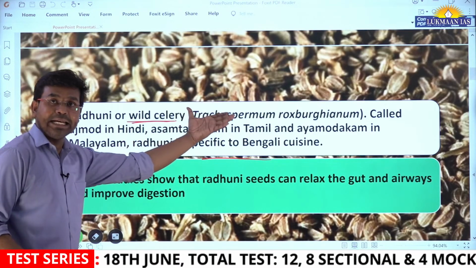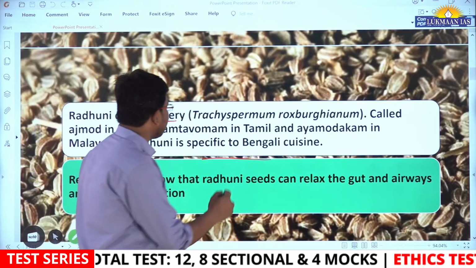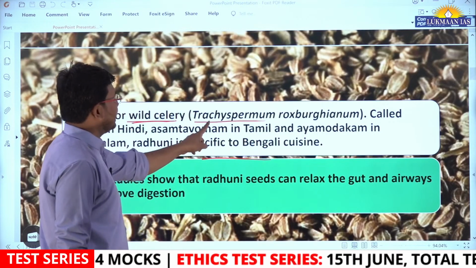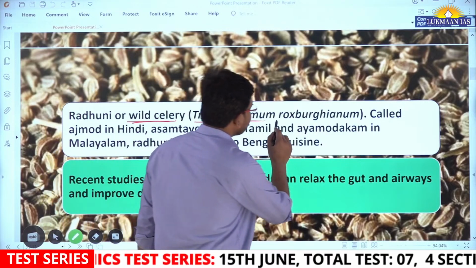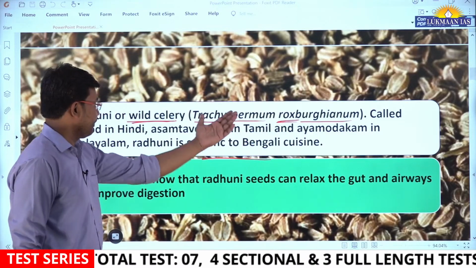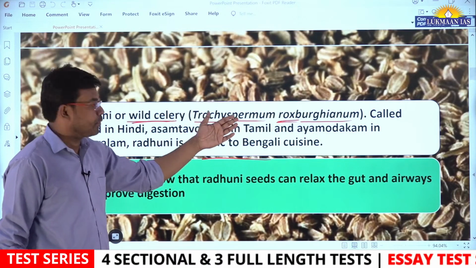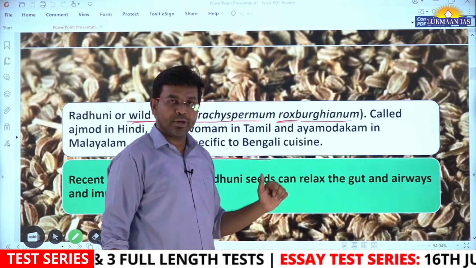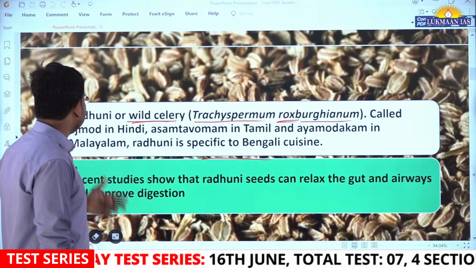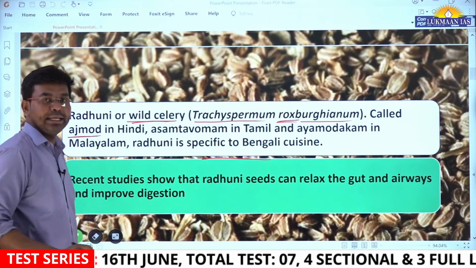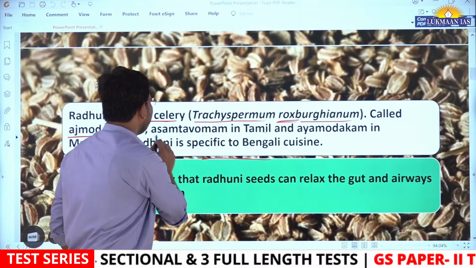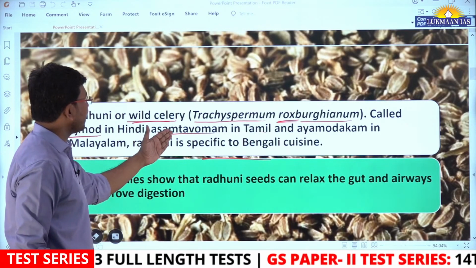Its scientific name, which is important, is Trachyspermum roxburghianum. This is the scientific name of Radhuni, and in Hindi it is known as Ajmad. In Tamil it is known as Assam Tavomam.